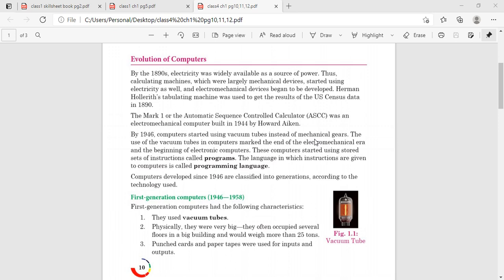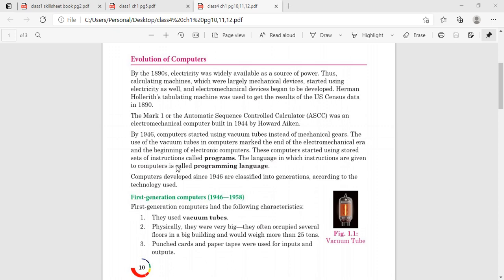We had learned that the analytical engine is the first general purpose computer, which used mechanical gears. When we improved the technology of the analytical engine to build an electronic computer, we had to use the vacuum tube.